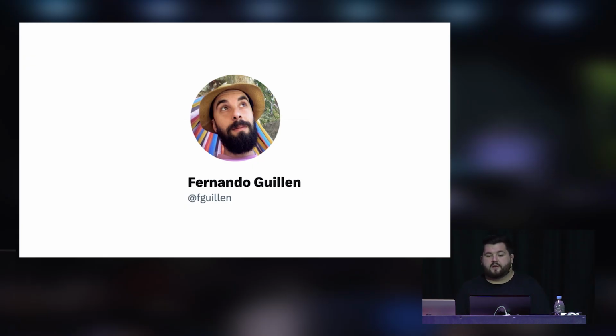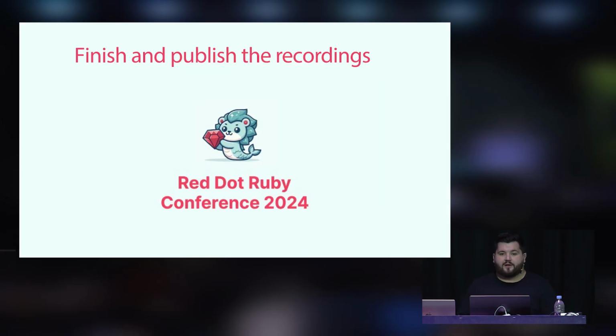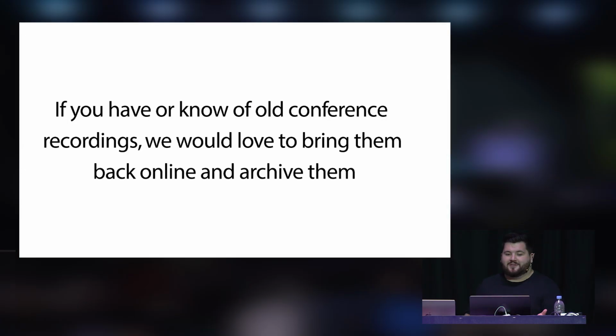And another one we have been trying to focus on too is to bring conference recordings from recent events. We have been in contact with the Red Hat Ruby organizers. They had the conference last year in August or July. And the recordings aren't live yet because they didn't really have the means to publish these recordings and edit them. So we've been trying to at least help them get those videos out so they are preserved for the future as well.